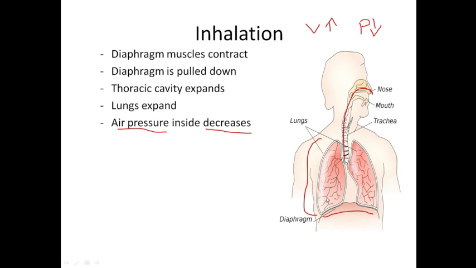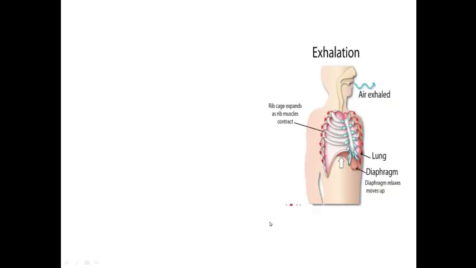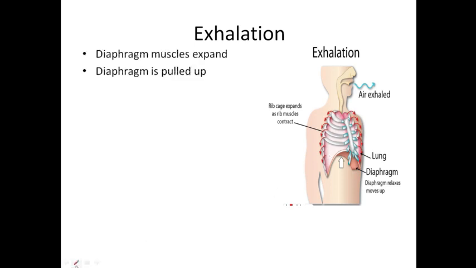So this is inhalation. Now, exhalation. It is just the opposite process, that is, release of air. The air which we release is rich in carbon dioxide. In this process, what happens? The diaphragm muscles relax. Because of this, the diaphragm is pulled up, just opposite to inhalation. The diaphragm is pulled up, so the thoracic cavity space will decrease. Due to the decrease in space, the lungs cannot occupy much air within them.